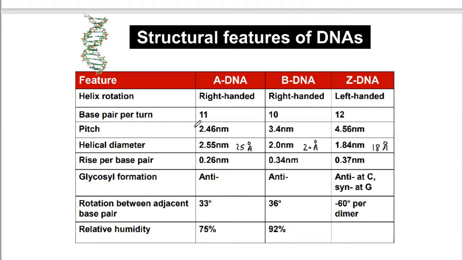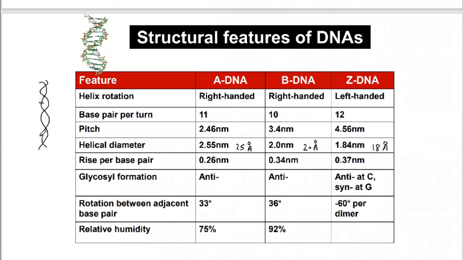The pitch of the DNA helix refers to the number of base pairs per helix of DNA. When you talk about the helix of a DNA molecule, you're going to talk about the pitch. What is pitch? The number of base pairs per helix.